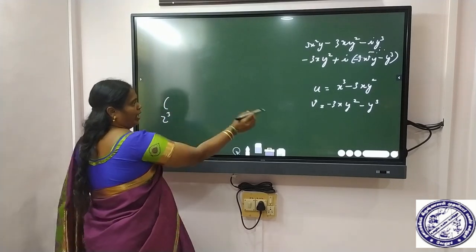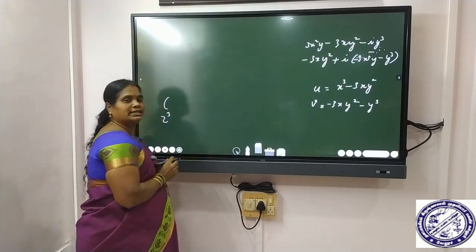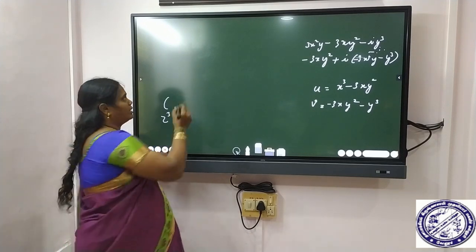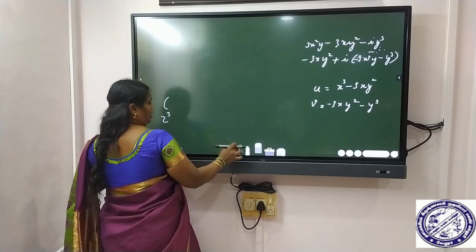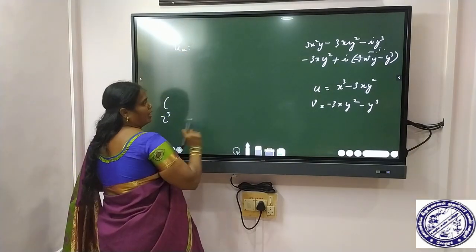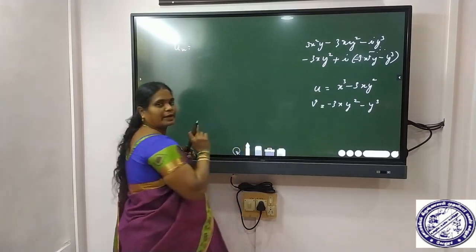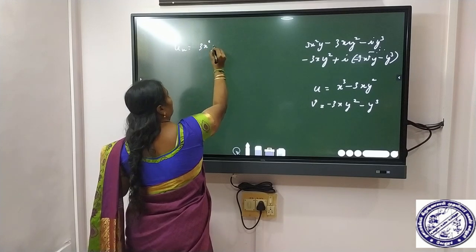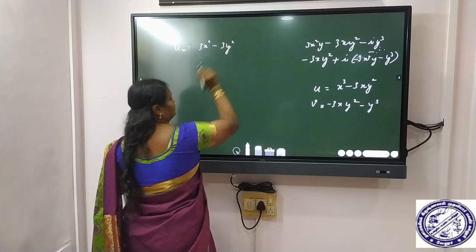Okay. So now we have to find ux. That means we partially differentiate with respect to x. ux is equal to, we differentiate this term with respect to x. What we get? 3x square minus 3y square.